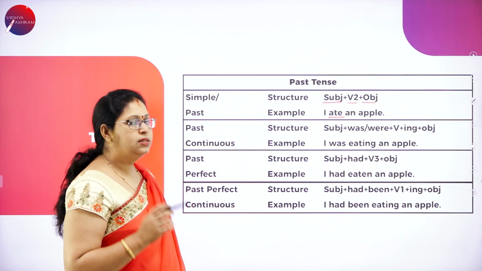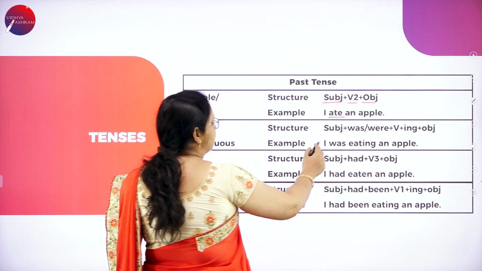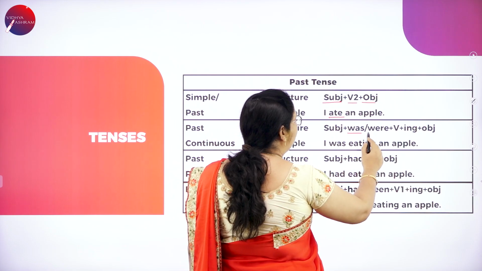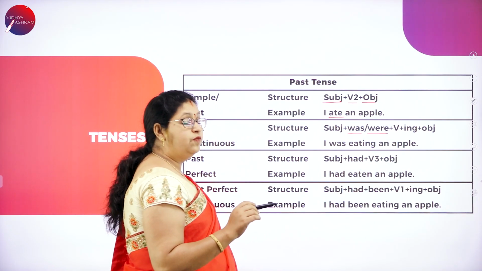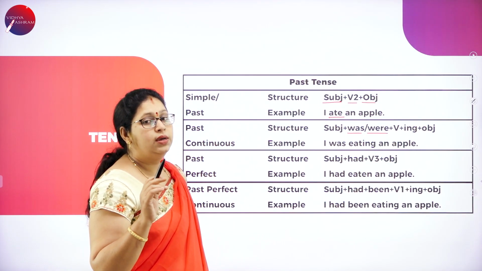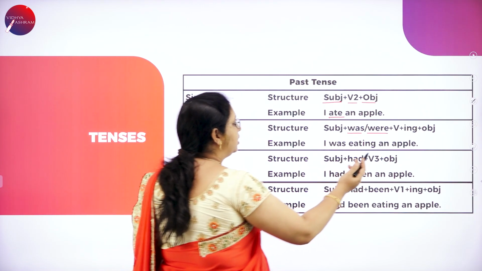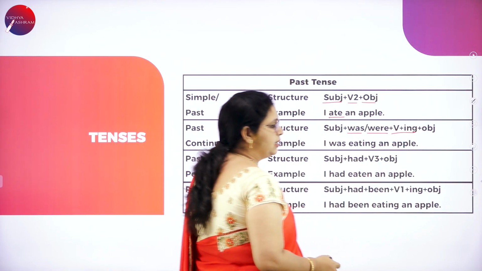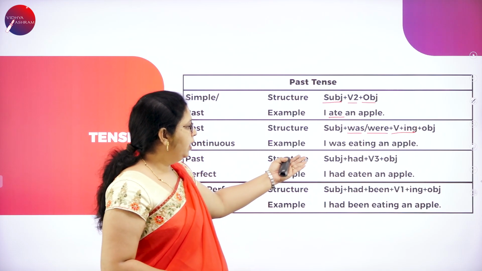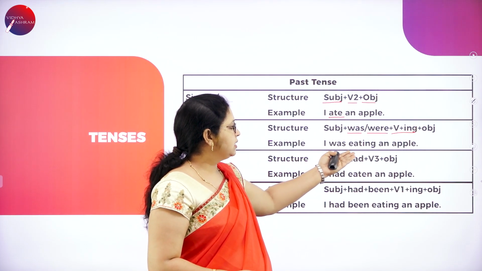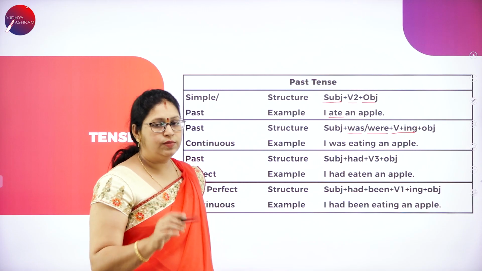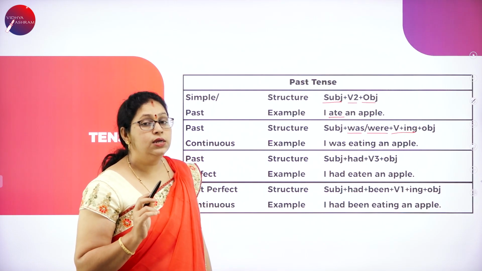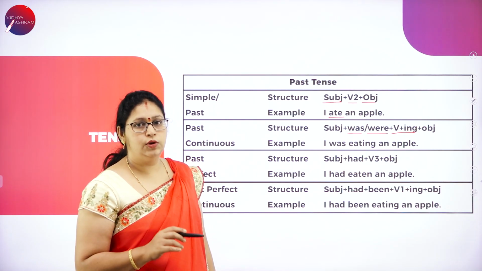Past continuous. The structure to be followed is subject plus was or were and verb form with ing to show it is continuous, and the remaining part of the sentence, the object. Example, I was eating an apple. You must be knowing was is used for singular, were for plural.